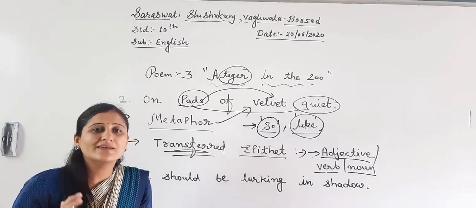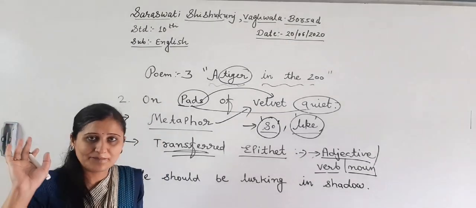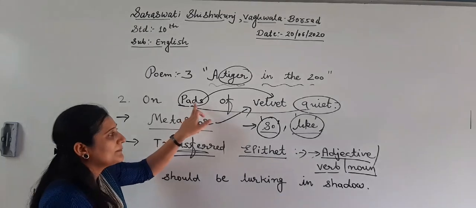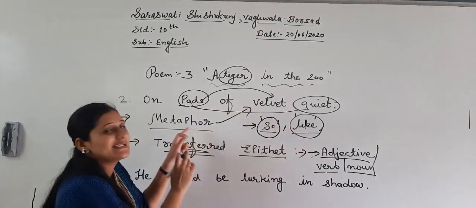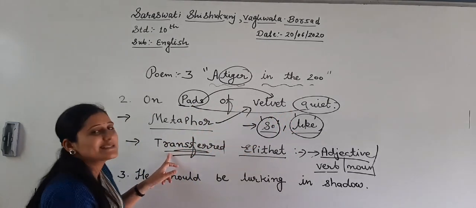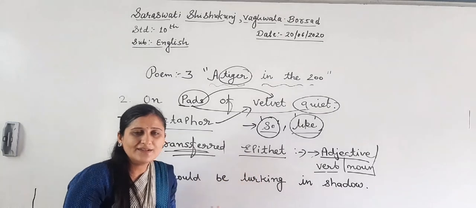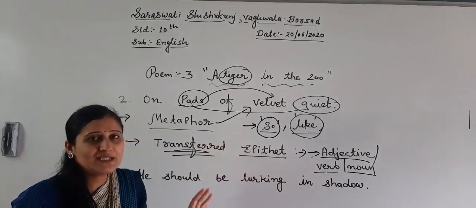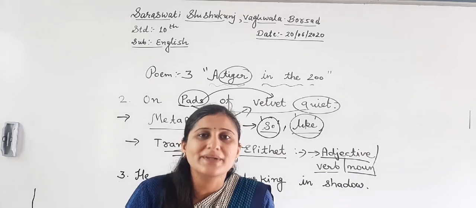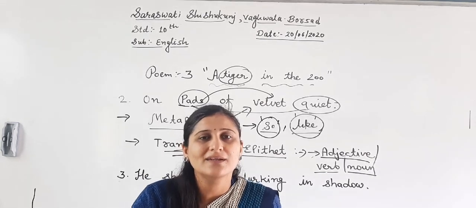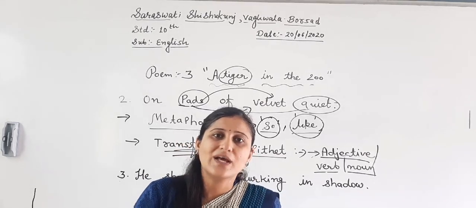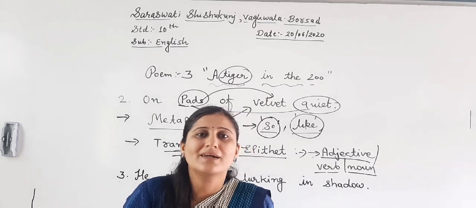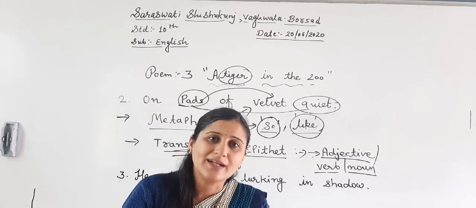So you can read whenever you forget, right? So "On paws of velvet white" is a transferred epithet. This figure of speech will be repeated in all the poems, so again I will explain with another new line. I am sure you will be prepared till the board exam, right?